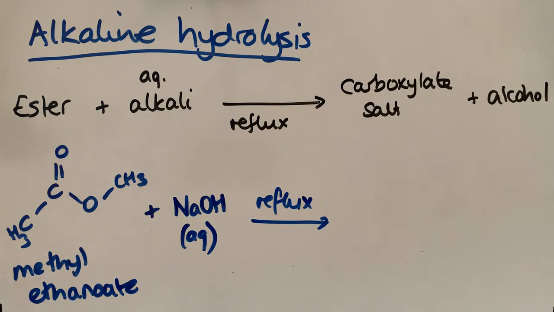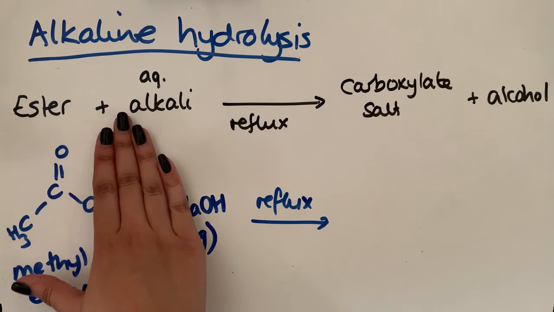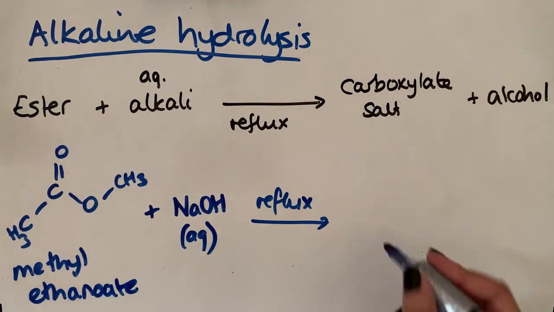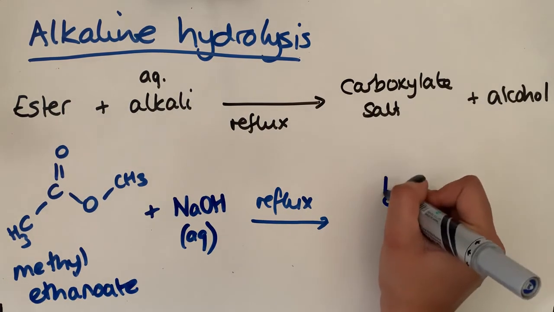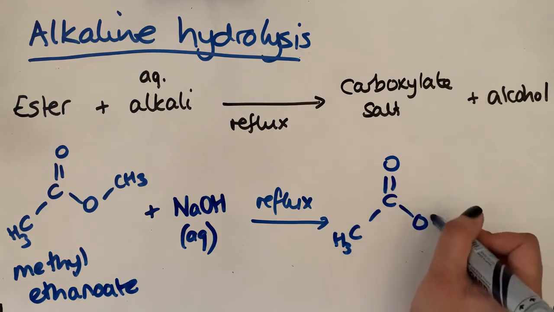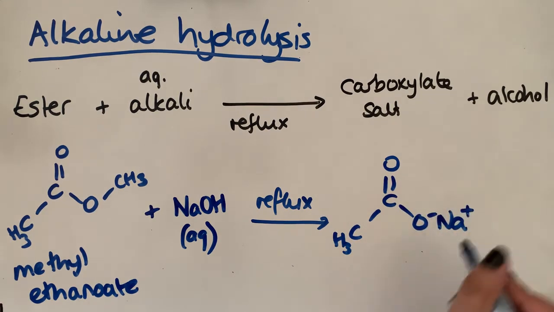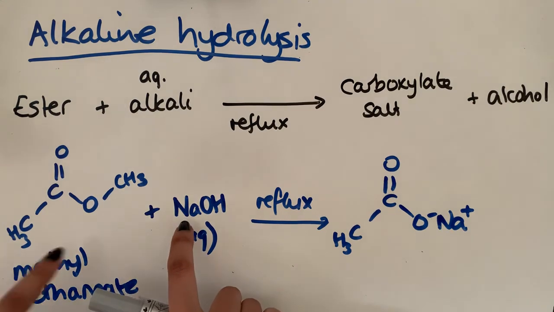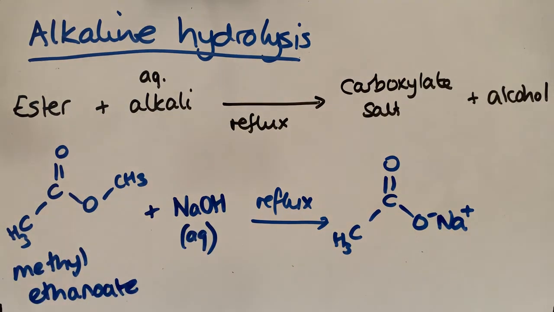And now we're going to form the carboxylate salt because we've got a sodium ion here. Carboxylate salt is from the carboxylic acid like that. So if we look here, the carboxylate salt, I put my charges in, is that. Okay, so you've got the sodium ion from here, the carboxylate ion from here.